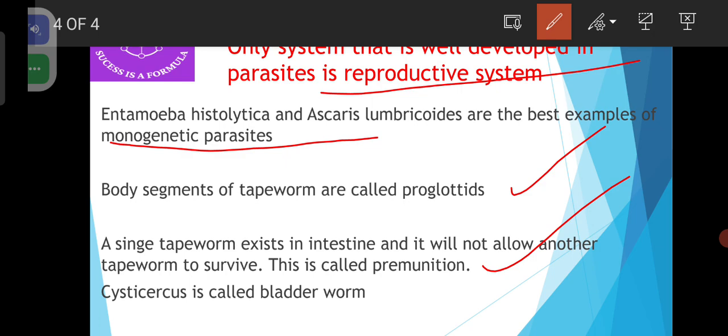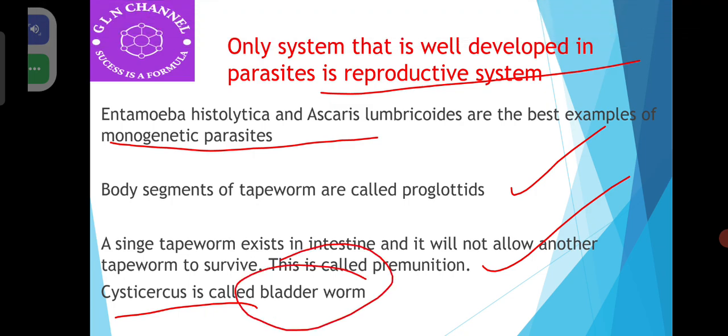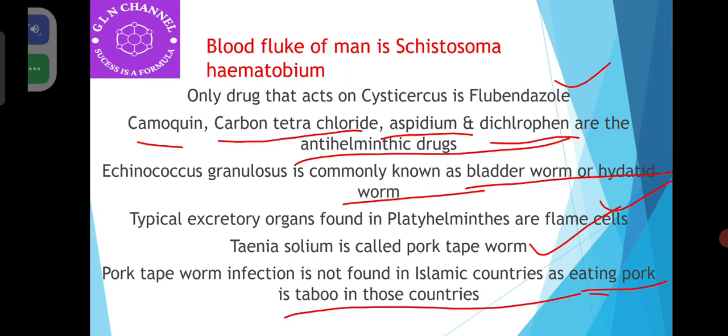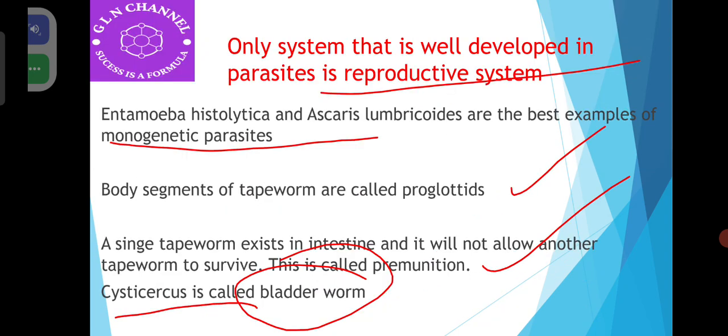This phenomenon, where a tapeworm already present in the intestine will not allow another tapeworm to survive, is called premonition. And Cysticercus is the larval stage of Taenia solium, and this is also called bladder worm. Previously, we also learned that Echinococcus granulosus is also known as bladder worm, and this Cysticercus is also called bladder worm.